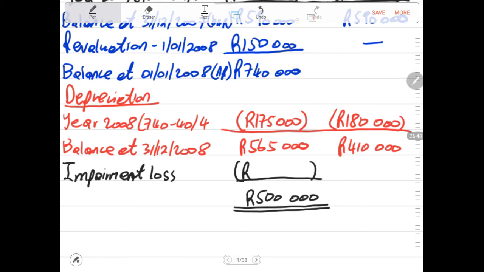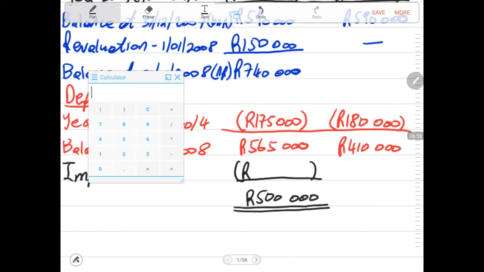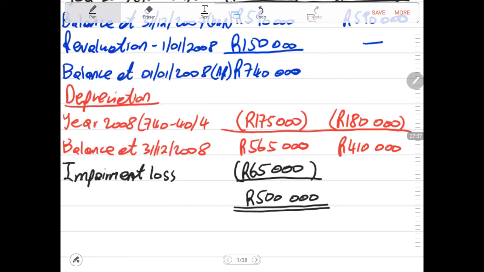So now we say our recoverable amount is 500,000 rands against our carrying amount of 565,000 rands. Because the carrying amount is more than the recoverable amount, the difference of 65,000 rands becomes an impairment loss. So now we have accounted for the impairment loss.